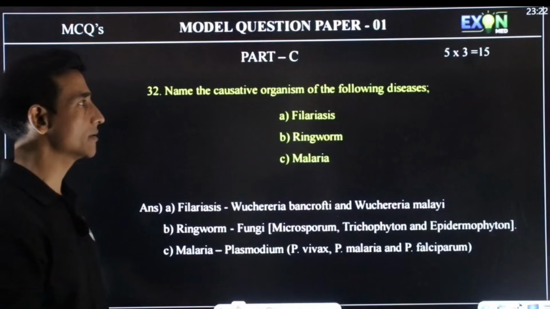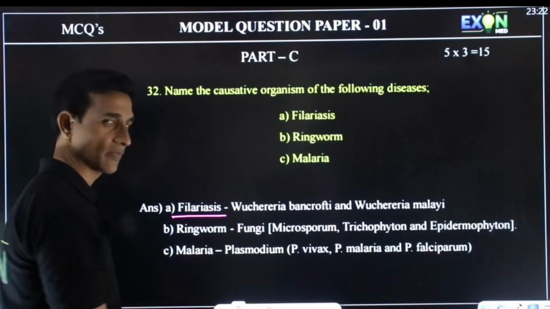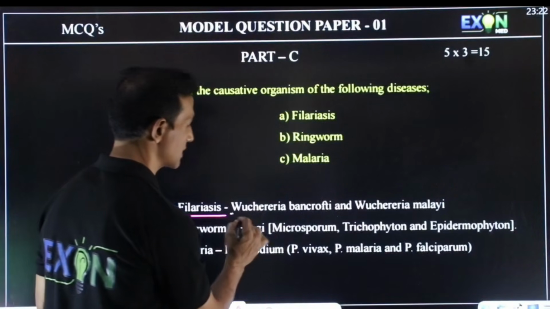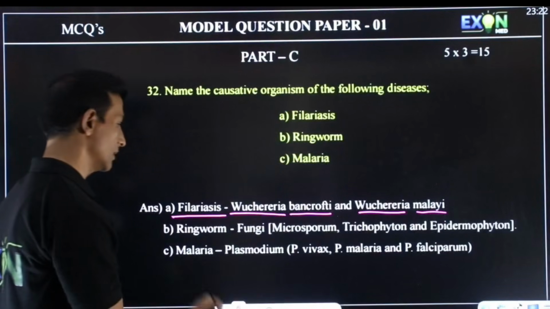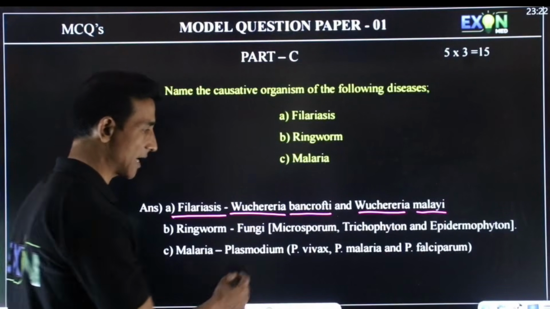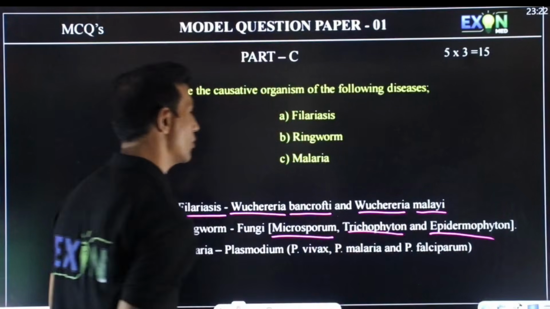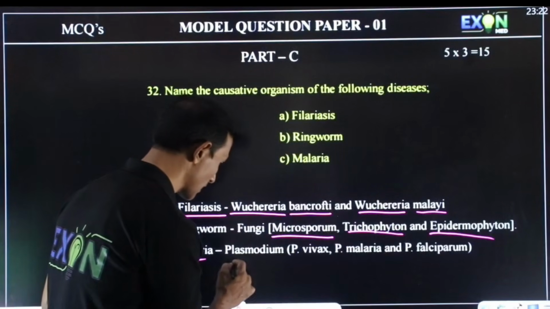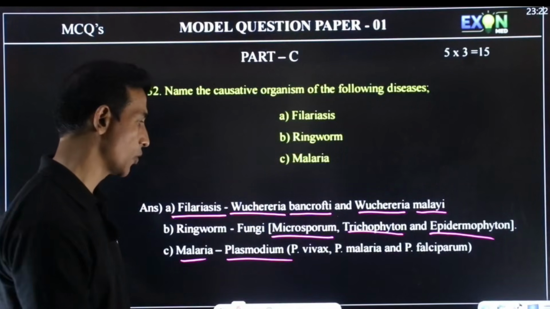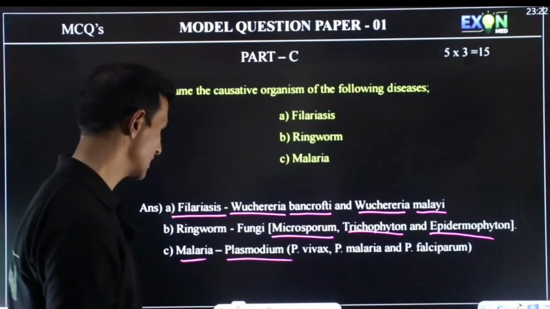Name the causative organism of the following diseases. First one is filariasis. Filariasis is caused by Wuchereria bancrofti or Wuchereria malayi. Ringworm disease is caused by fungi: Microsporum, Trichophyton or Epidermophyton. Malaria is caused by a protozoan called Plasmodium, Plasmodium vivax, malariae or falciparum.